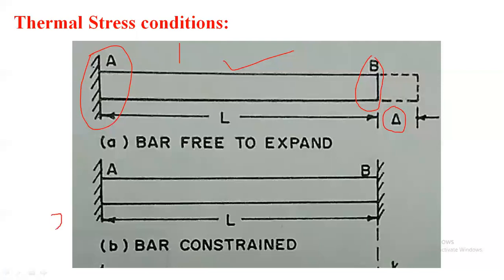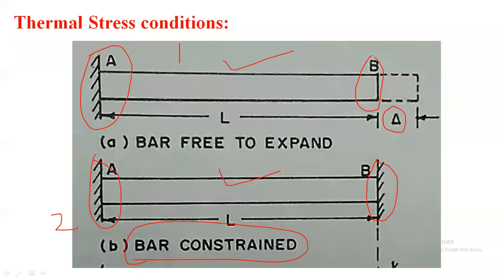But now in the second figure, the rod is fixed at point A as well as at point B, and now if it comes in contact with the temperature, there is a restriction to the expansion. That means the bar is constrained. There is no deformation, no expansion. Now here there is a possibility of development of thermal stresses.